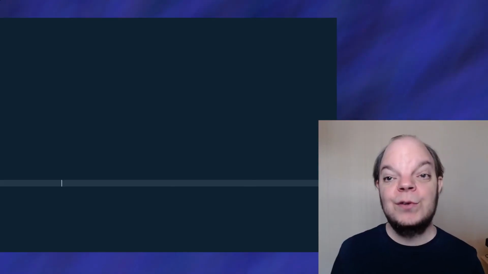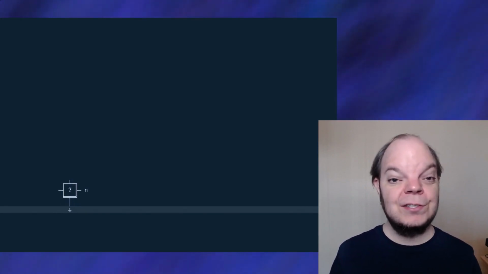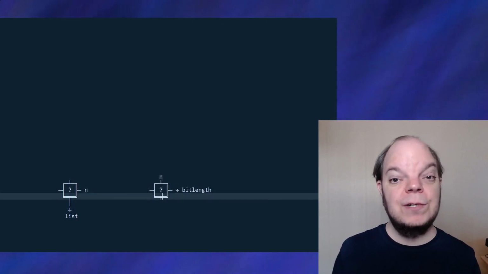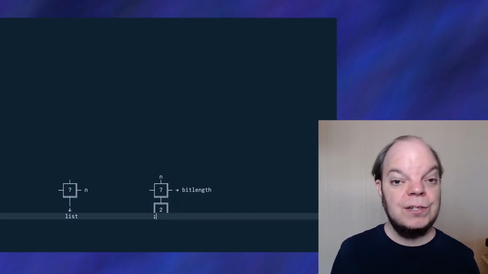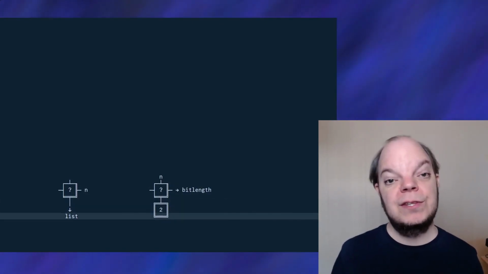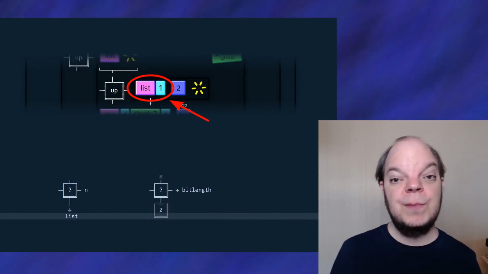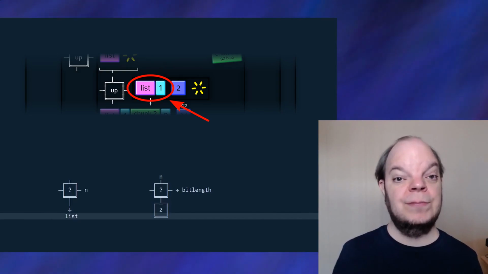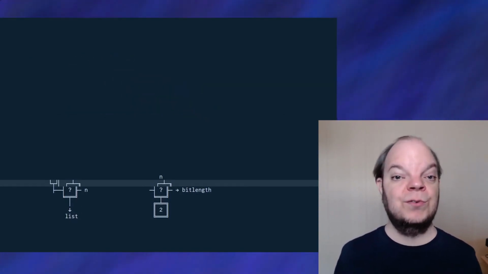It needs to return 2 things: the list after encoding, and the bit length. Both of them depend on the terminating condition, so let's put 2 question marks here. Now, if n is 0, then the bit length, we've decided we're going to return 2. Whereas for the list, we need to shift the list left by 1 bit, and then use bitwise OR to add the 1 bit. So let's write the bitwise OR first.